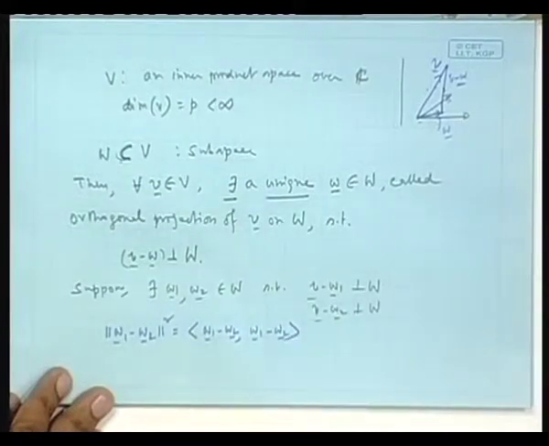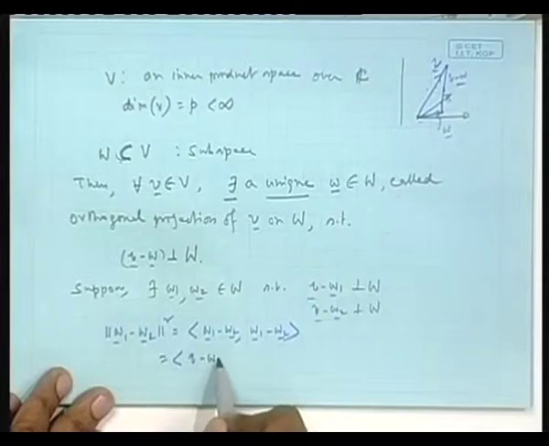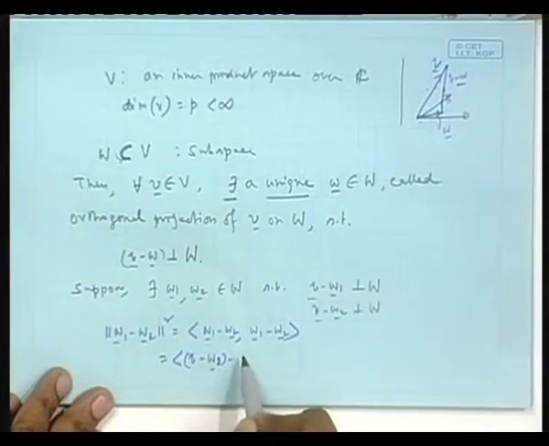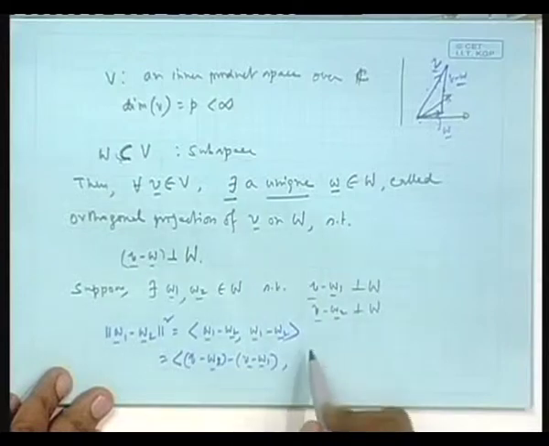But this W1 minus W2 I can always write as V minus W2 minus V minus W1, and this is W1 minus W2 as it is.